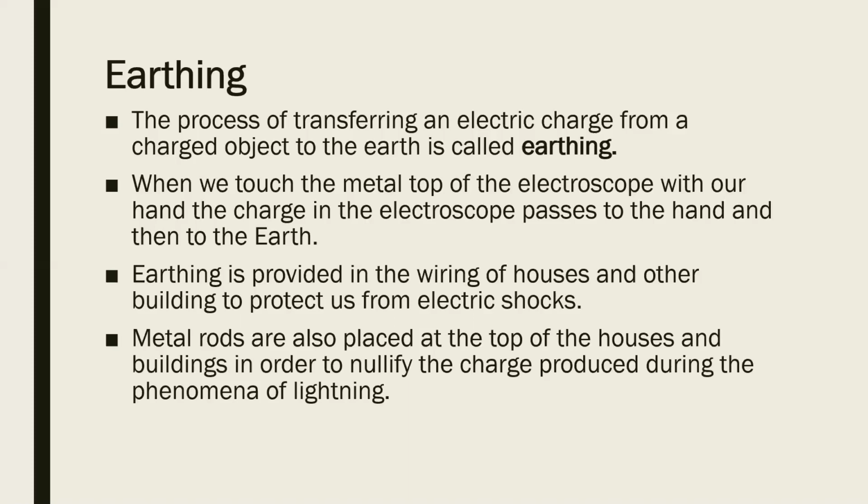Because whenever lightning occurs, whenever a huge electric charge is produced in the atmosphere, these metal rods absorb the electric charge from the atmosphere, and they are directly connected to the earth. So whatever charge is produced in the atmosphere is transferred from the atmosphere to the earth, nullifying the charge of the atmosphere.